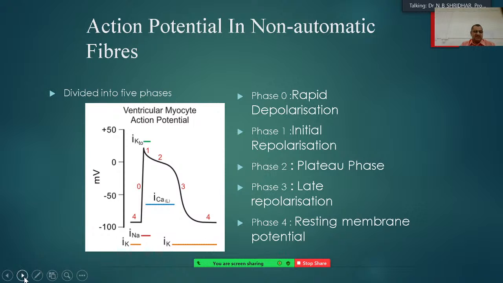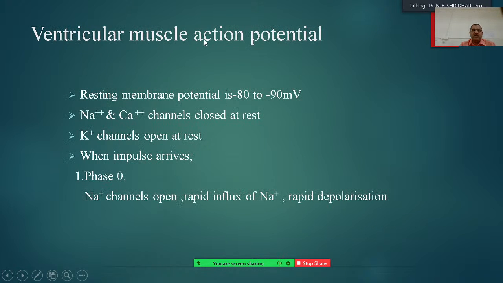So this is functioning like this, and the ventricular muscle action potential is a different type. Resting membrane potential is usually minus 80 to minus 90 millivolts, and sodium and calcium channels are totally closed at rest, while the potassium channels are open at rest. Rest does not mean a permanent rest, or else the person will get a permanent rest.